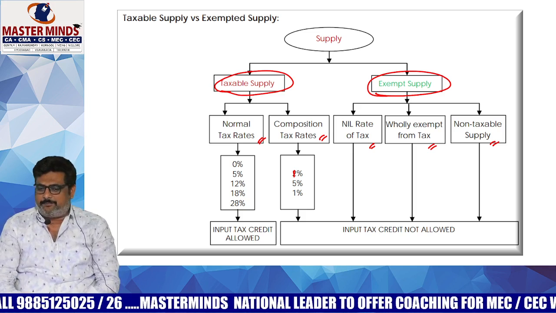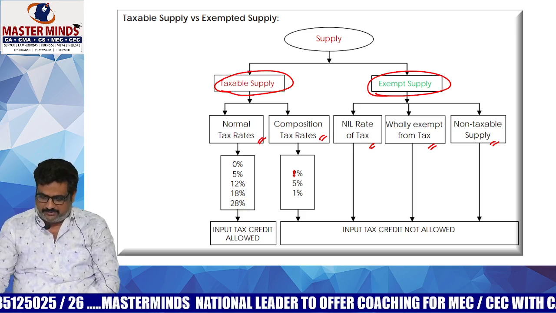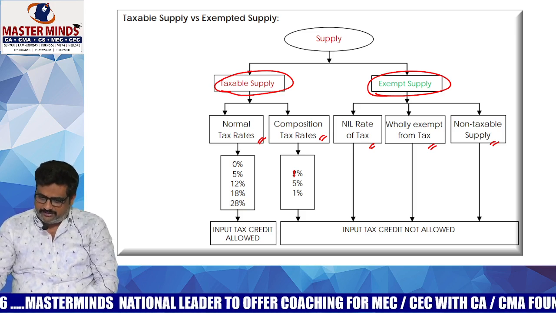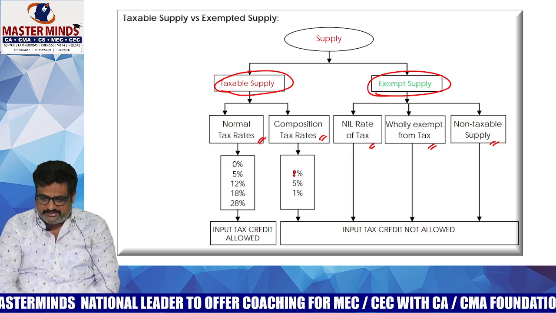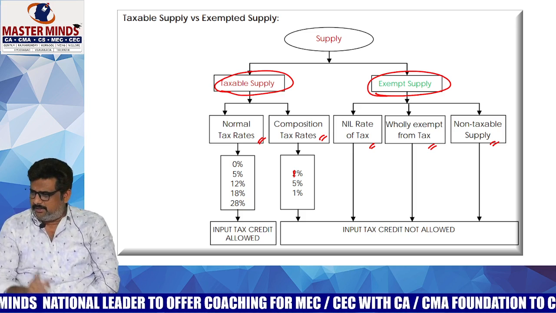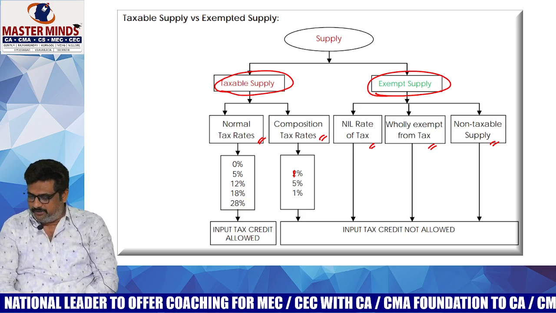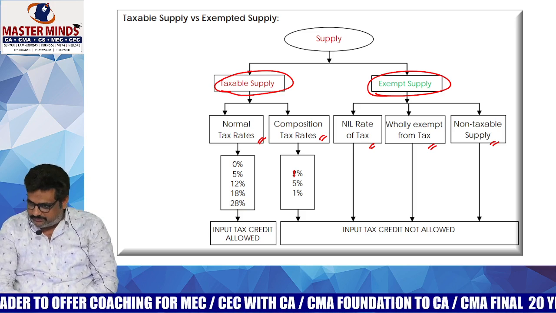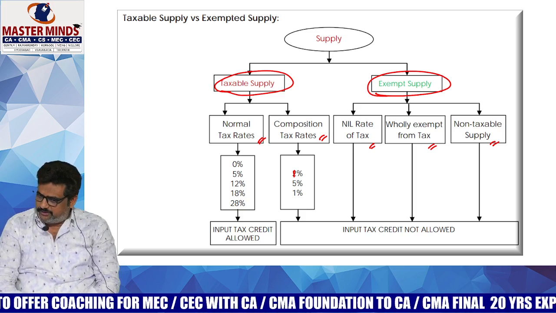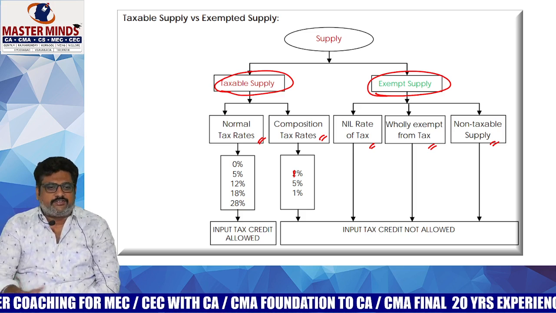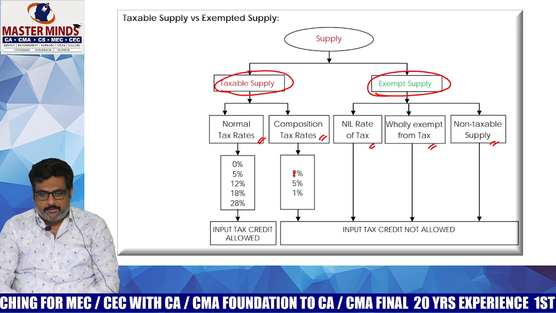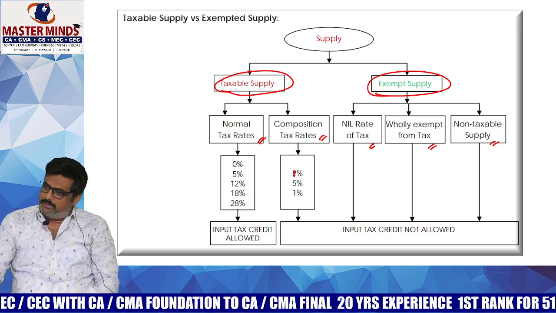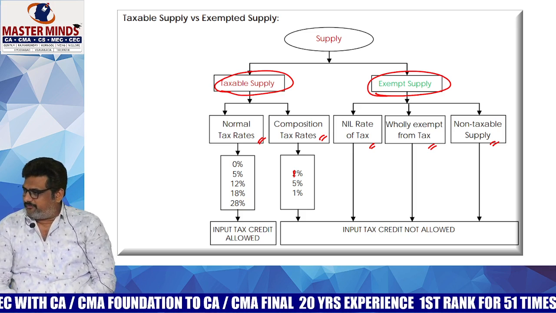And nil rated supply is actually a practical issue, like flowers, salt, those items, where the rate of tax itself specified is 0. Does anybody know the difference between nil rated supply and 0 rated supply? That point we also discussed. In nil rated also the tax rate is 0, in 0 rated also 0. Then what is the difference between them?